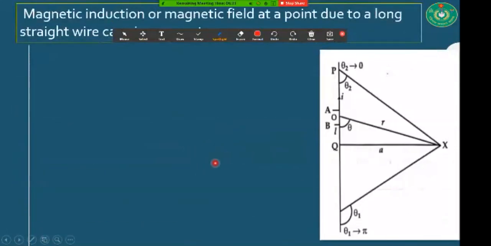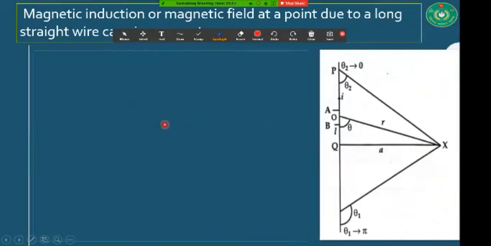Now I'm going to discuss the application of the Biot-Savart law. There is a famous application of this law. Firstly, we will discuss the magnetic field of a straight, current-carrying wire that has infinite length, and we are going to discuss the magnetic induction, or amount of magnetic field.